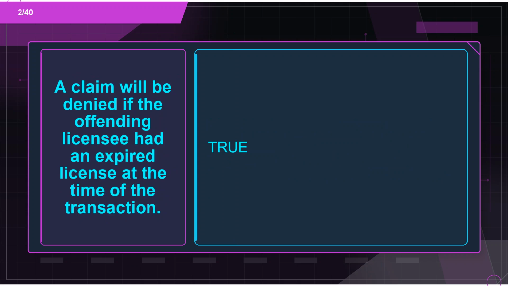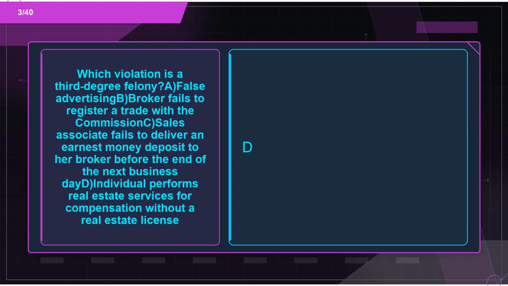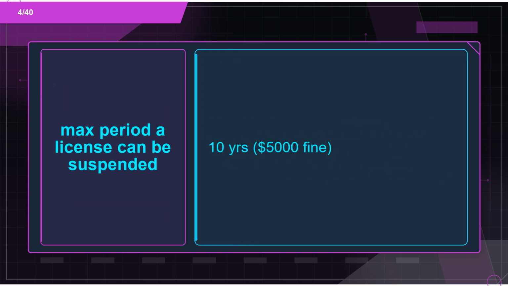Flashcard 2. Term: a claim will be denied if the offending licensee had an expired license at the time of the transaction. Definition: true. Flashcard 3. Term: which violation is a third-degree felony? A. False advertising. B. Broker fails to register a trade with the commission. C. Sales associate fails to deliver an earnest money deposit to her broker before the end of the next business day. D. Individual performs real estate services for compensation without a real estate license. Definition: D.